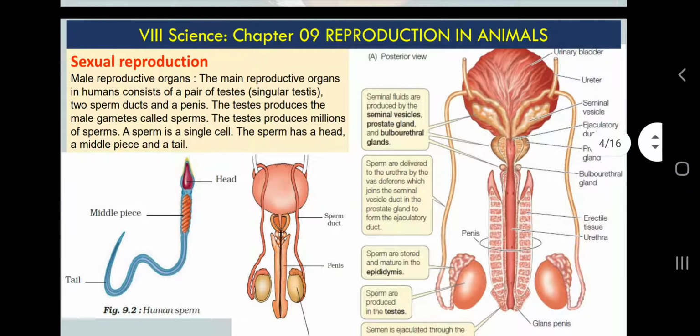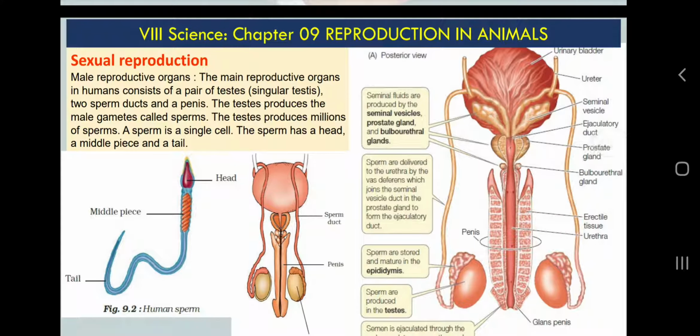Next thing, the male reproductive system. In our body we have systems for all things. In class 7 science we learnt about nutrition in plants, nutrition in animals, and circulation of fluids in the body.